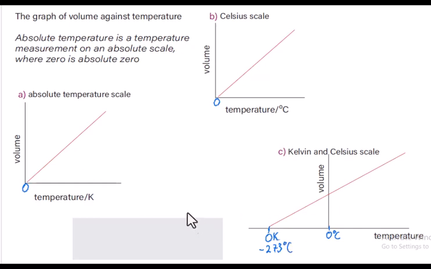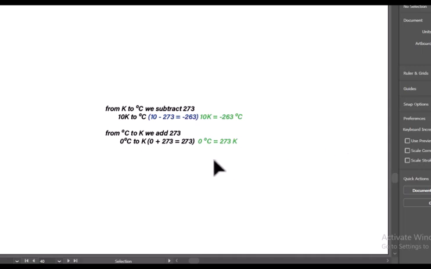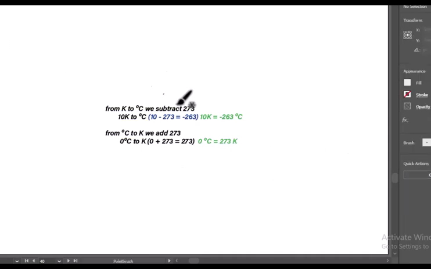How do we convert from Kelvin to degrees Celsius, and vice versa? Okay guys, this is how we do it. From kelvins to degrees Celsius, we subtract 273.